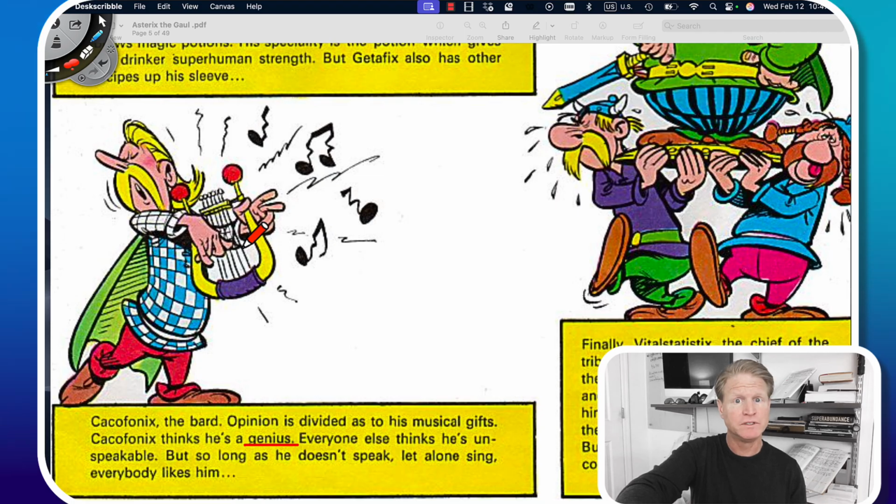He thinks he's really good at music. He thinks that he is fantastic as a bard, while everyone else has a different opinion. Everyone else thinks he is unspeakable. So he thinks he's great. Everyone else thinks he is unspeakable.